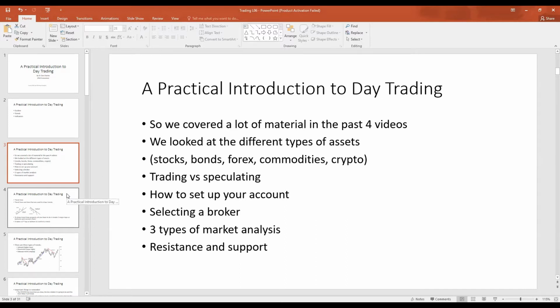Recall, resistance is analogous to a price ceiling that suggests an area where the price of the asset may experience difficulty in going above. Likewise, support may be analogous to a price floor. This suggests an area where the price of the asset may experience difficulty in going below.